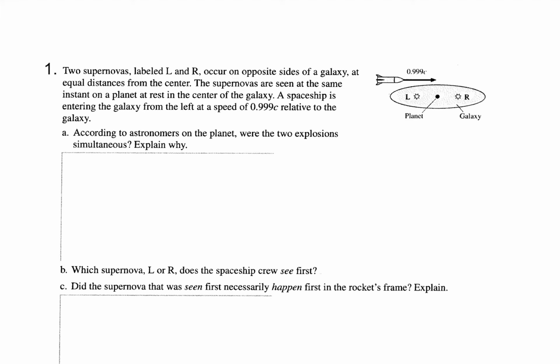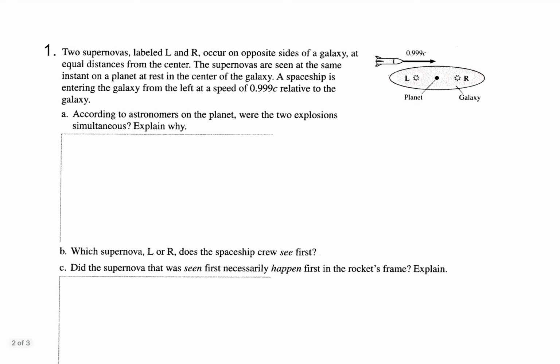So a spaceship is entering the galaxy from the left at a speed of 0.999 c relative to the galaxy. And since it's relative to the galaxy and the planet was at rest relative to the galaxy, then we have our measurement. So the galaxy is acting like the absolute reference frame, but of course the galaxy itself is moving relative to other galaxies, okay? All right, but the main focus here is just going to be the ship and the planet. We're not really concerned with the galaxy at all, because we just need these two different observers. There are obviously people on the ship making measurements, and people on the planet making measurements about the left and right supernovas. So let's get to it.